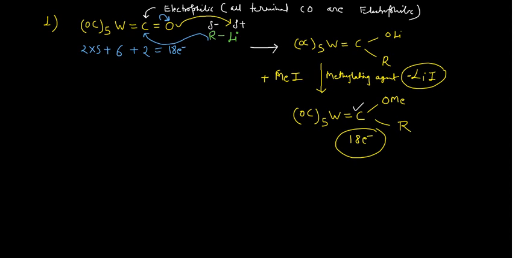This is the first method, and then you may have the second method. I am changing the color for that second method, point number 2. What we can do is directly use some electrophile. Say for example I have this CO5 here, along with tungsten, the same complex, double bond carbon, double bond oxygen, okay.